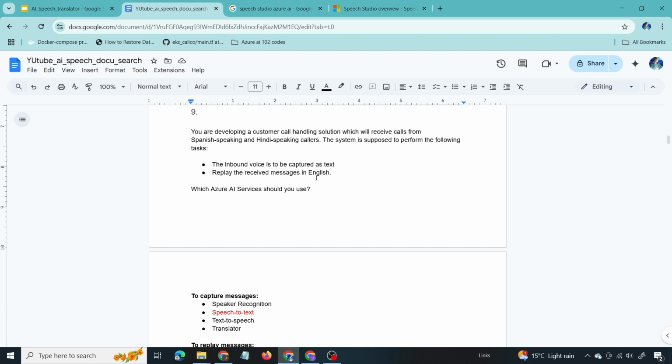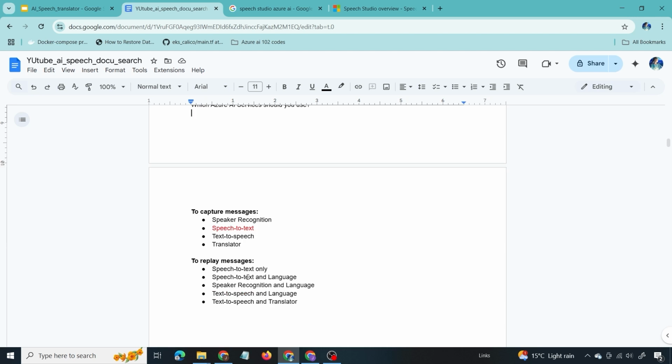And after that, we have to replay the received messages in English, which means we have to read out these converted messages in English aloud. That is the second part. So for converting Spanish and Hindi text to English, we have to use a translator service. And then to replay or read out the received messages aloud, we have to use the speech service, because speech service is used to synthesize speech, or to generate speech from text.